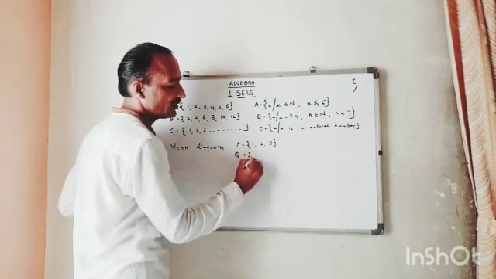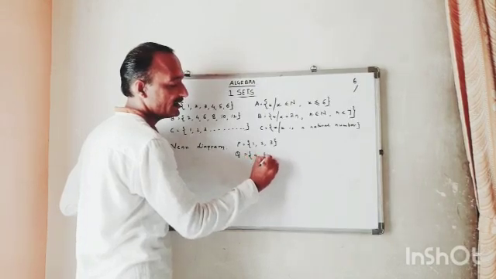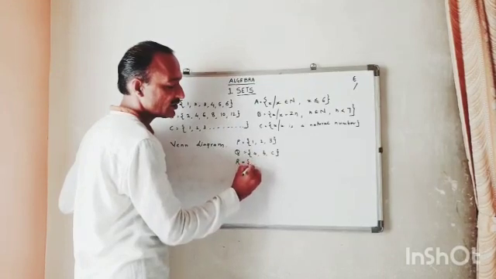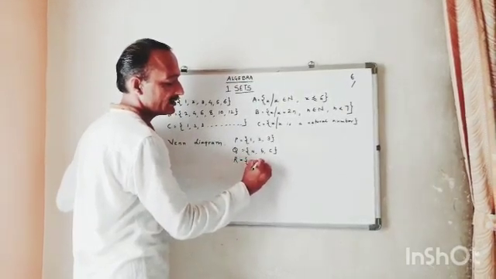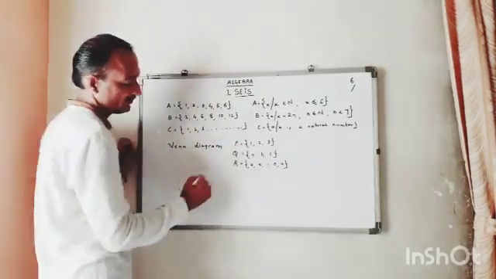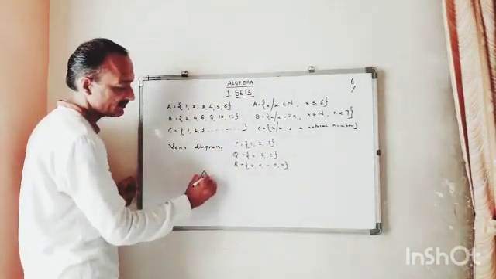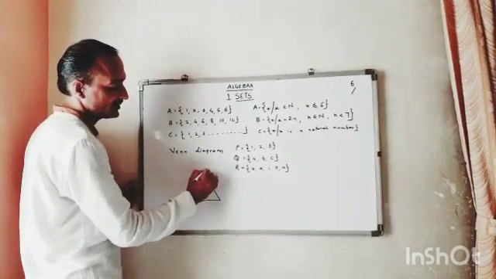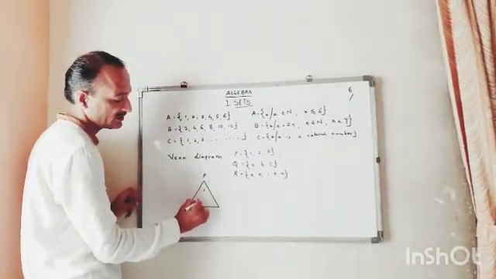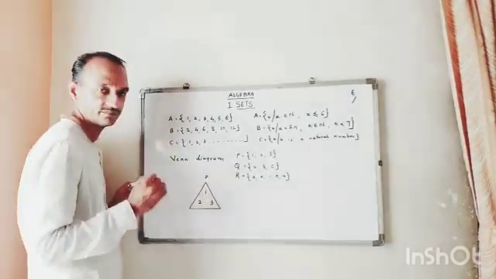Q is the set of A, B, C. R is the set of A, E, I, O, U, vowels. So we'll use a triangle. This is the set P. What are the members? 1, 2, 3.